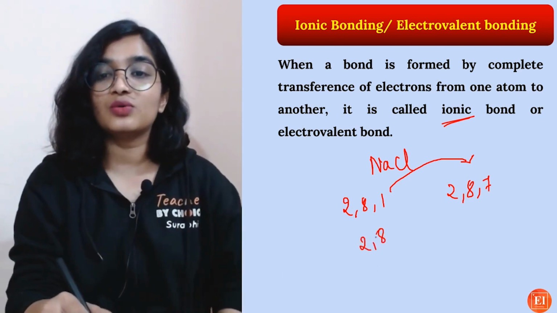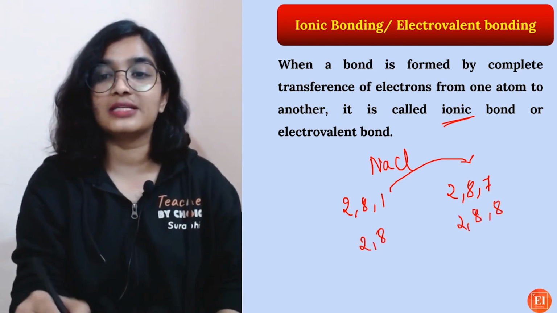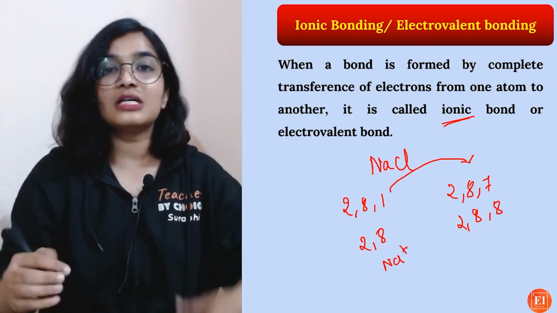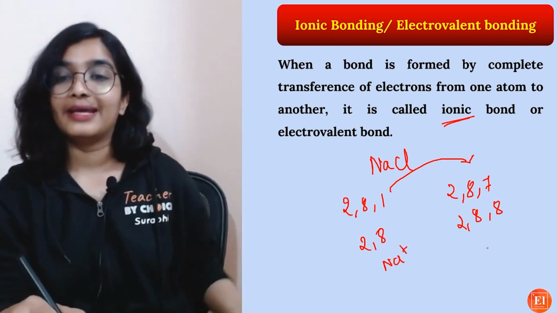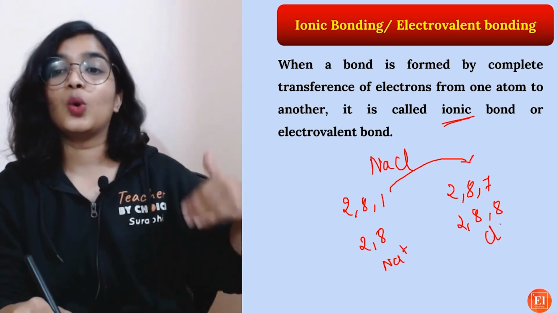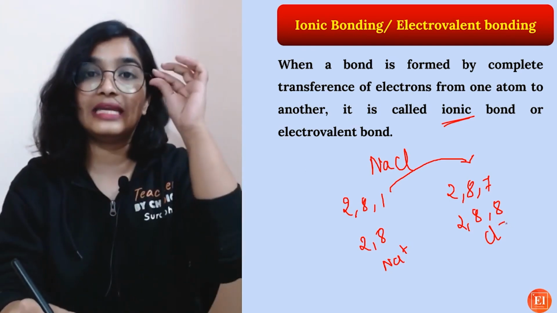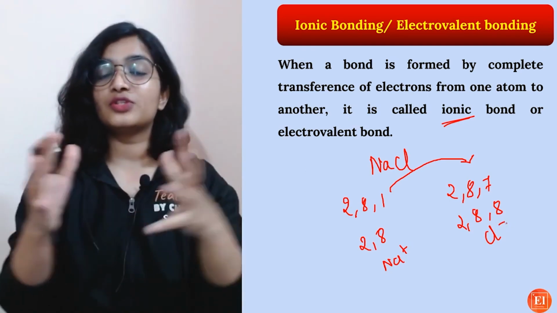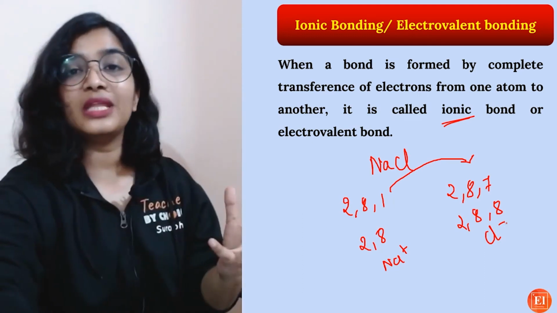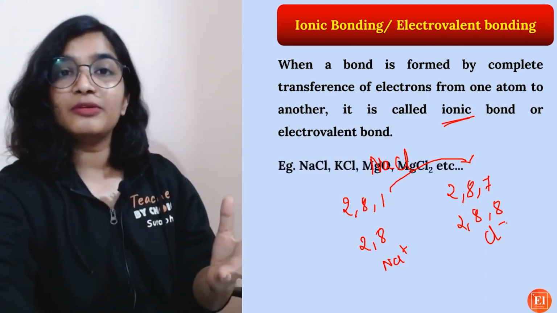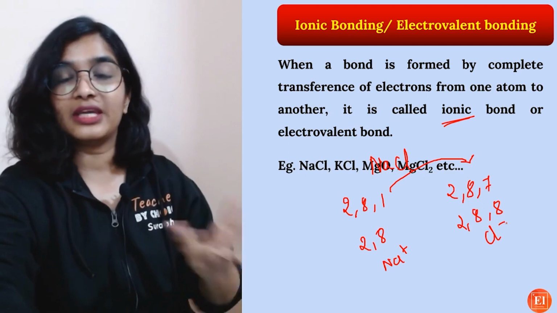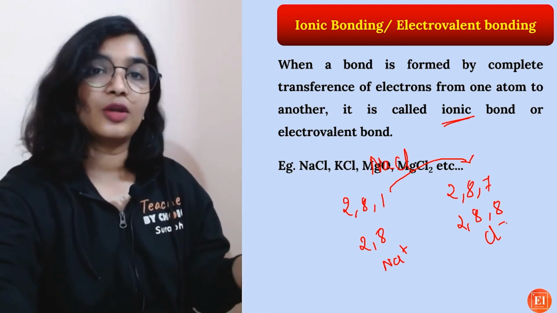Now sodium has 2, 8 and chlorine has 2, 8, 8. Sodium becomes positively charged as it has lost one electron, and chlorine becomes chloride ion as it has gained one electron. Because of the strong electrostatic force of attraction between them, an ionic bond is formed, and compounds having ionic bonds are called ionic compounds.